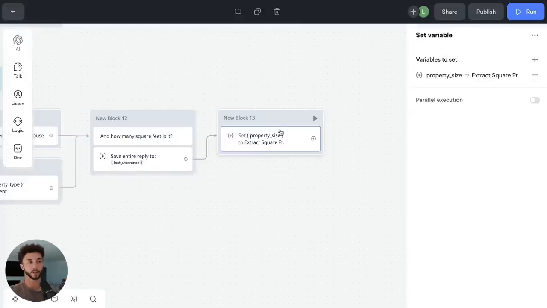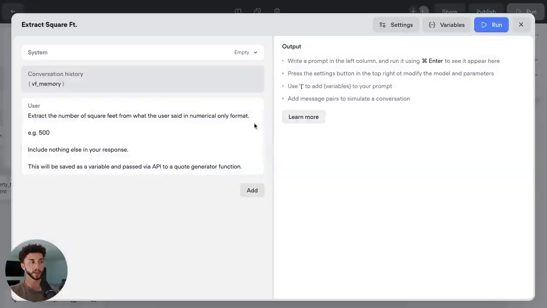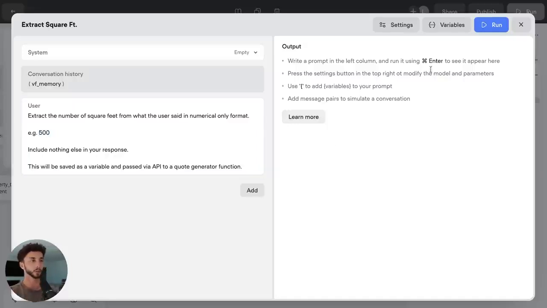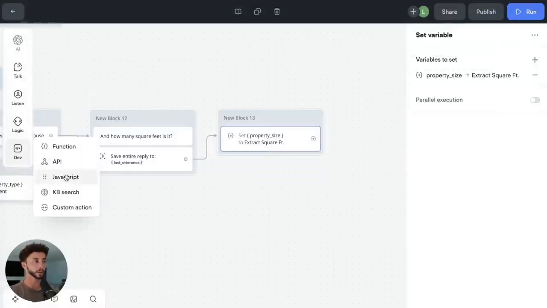But the next step after this is going to be sending that information to our relevance tool. And the relevance tool is expecting not what's called a string, which is just a number of letters or just text. You can have a number as a text, which is confusing, but basically it's just the format in which it's being received in. Because we're sending it over an API, we need to be specific about the format. So this is essentially going to be saving that 500, say if it's a 500 square foot property, this is going to be plucking that out and giving us 500 as a string. In order to get the response we want from relevance, we need to convert it to a number and then send it. So a little block of custom code here.